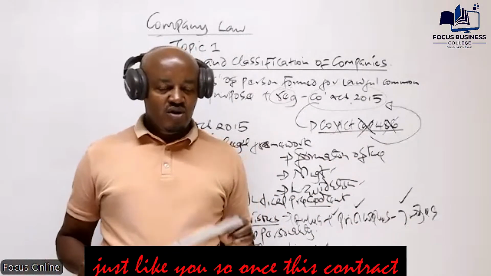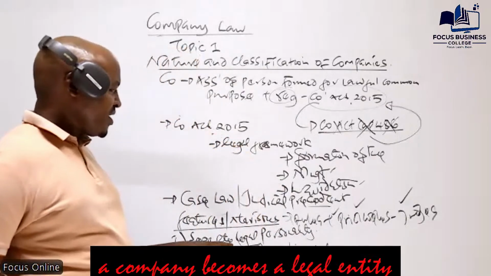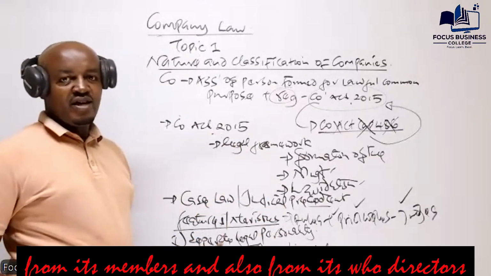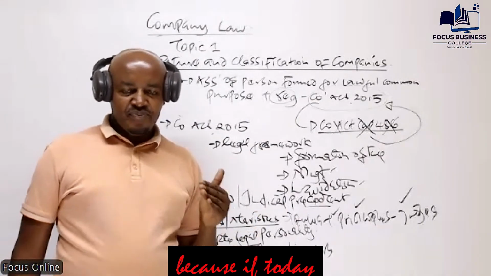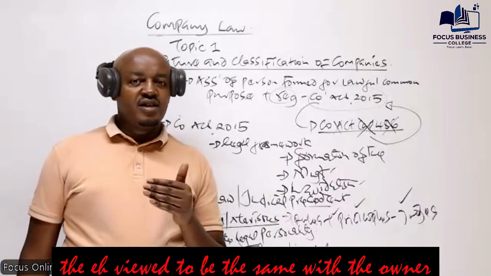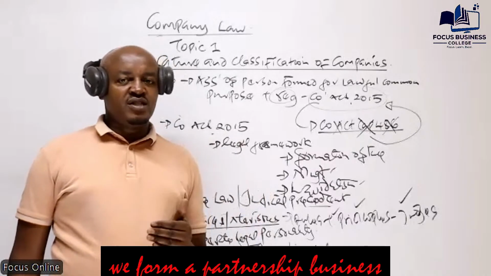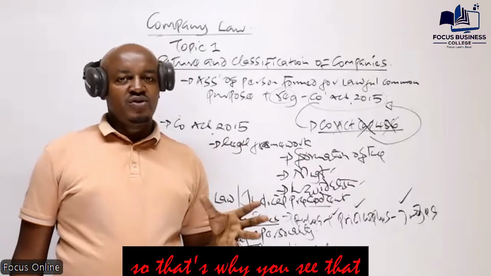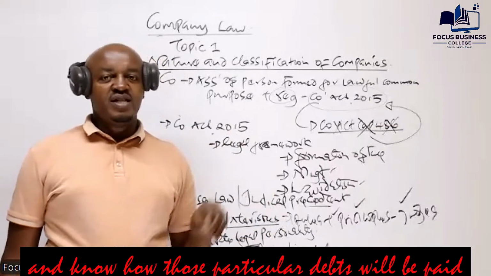Once the company has been registered, its financial statements of the foreign subsidiary are translated into the presentation currency. Remember, if today you form a sole proprietorship or a partnership business, that business is not separate from you, so the assets, liabilities, revenue and expenses are not separate. If the partnership business is not able to pay its debts, the partners must come in and pay, and they own the revenue and expenses of the business.